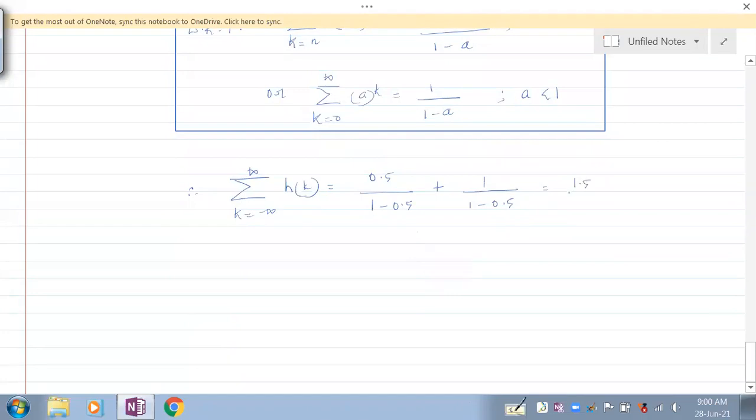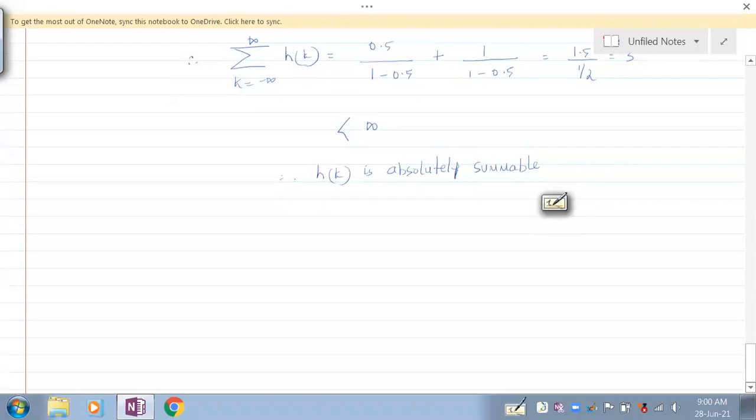So it looks like 1.5 divided by 1 by 2. That means it is 3. So that means it is less than infinity. Fine. Therefore, h of k is absolutely summable, because this summation is less than infinity. It is 3, a finite number.